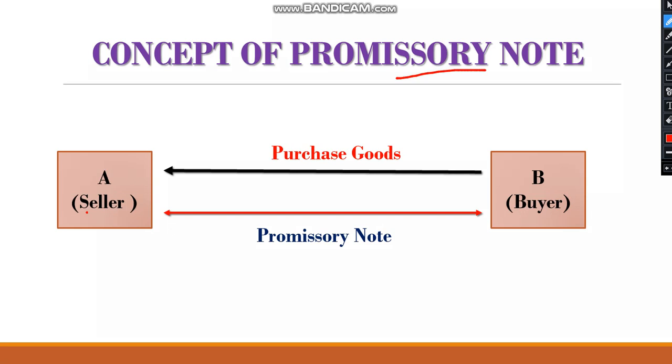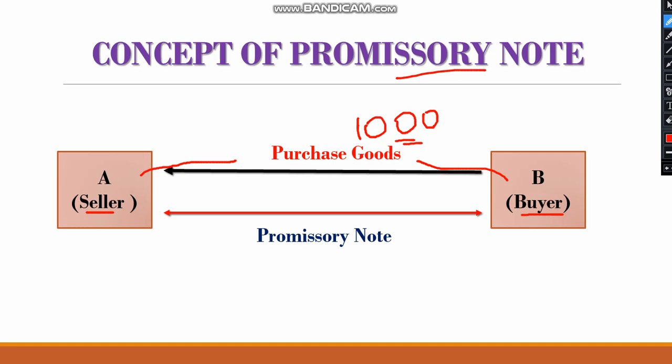Assume that there are two persons, one is seller, second one is buyer. Buyer is purchasing goods from seller of rupees 1000. But buyer says to the seller that I do not have 1000 rupees to pay you immediately. He must be having some financial problem.